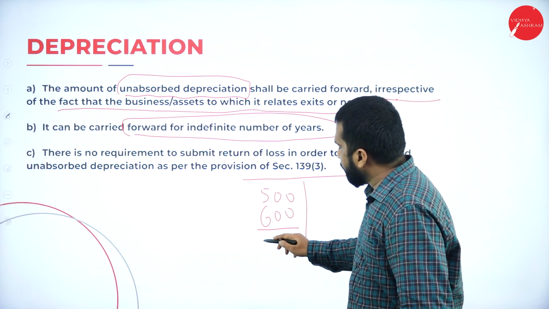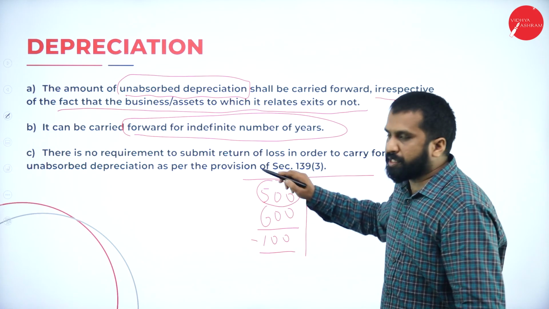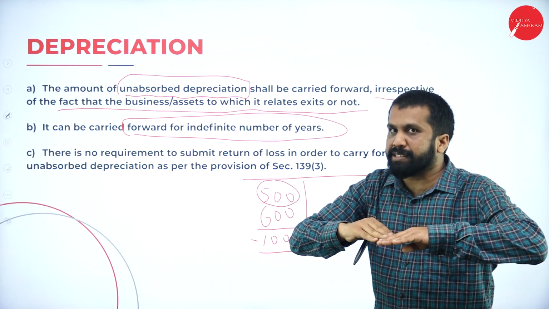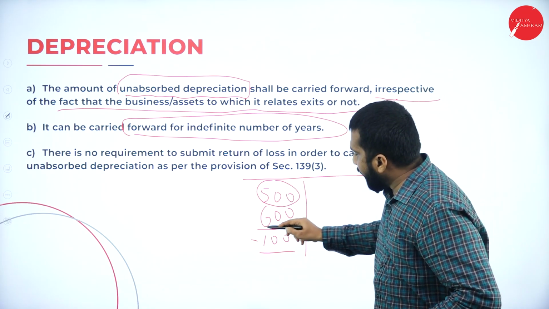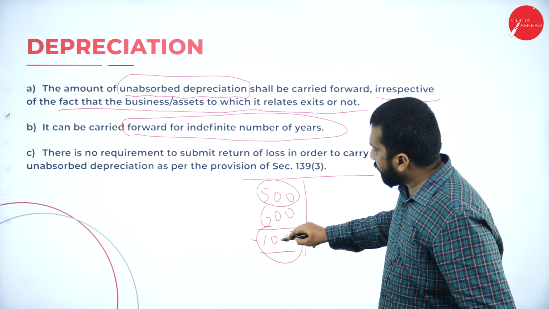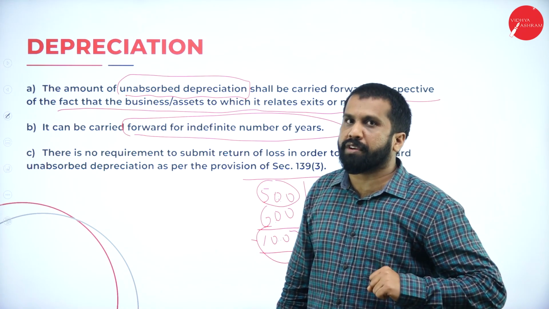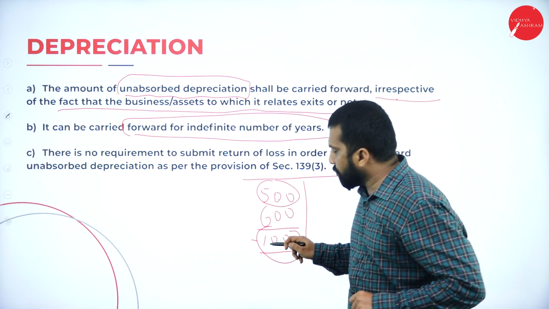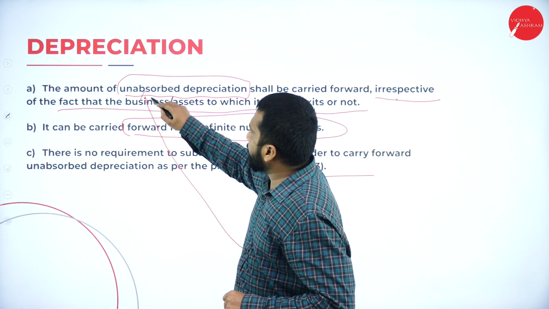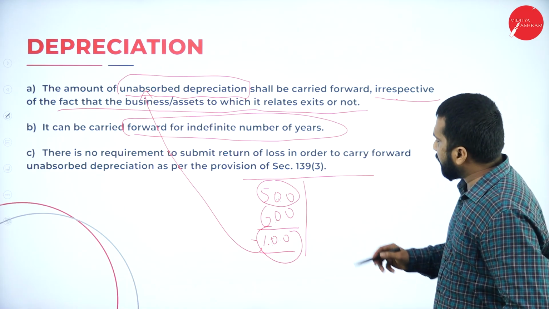500 minus 600, there is a minus 100. See, you have only 500 rupees profit, but your depreciation itself is more. Your expense itself is more. This extra 100 you cannot adjust. Why? Because you have less profit. Then what are you supposed to do with this 100? This 100 we call unabsorbed depreciation. Hope you are clear. I'll give you one more example.